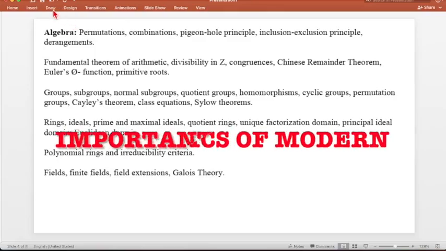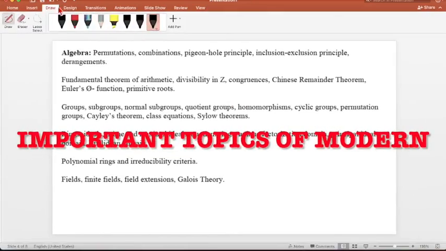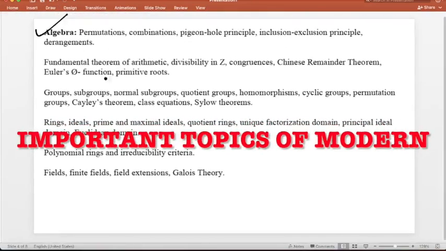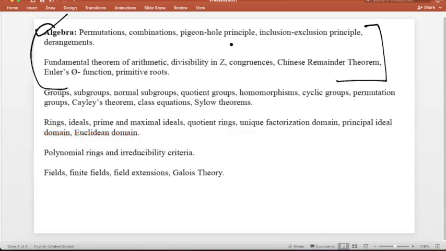Now we come and discuss the next one, that is the modern algebra. In modern algebra, the first topic, that is number theory, you will get at least one question in part B from this topic. Especially the questions they generally ask are the Chinese remainder theorem, and then the inclusion-exclusion principle, right?